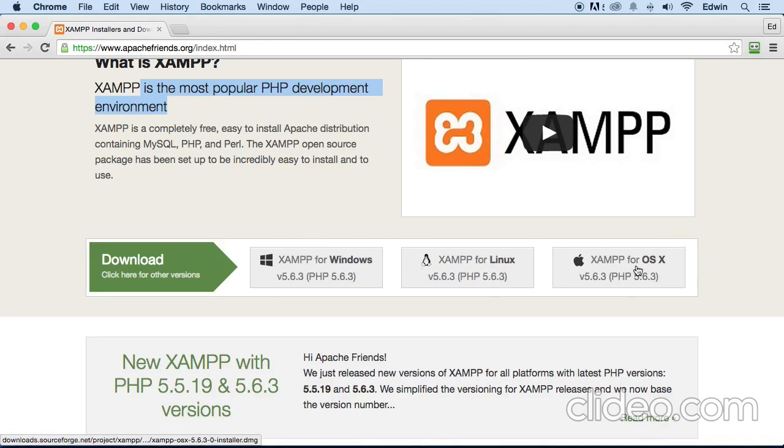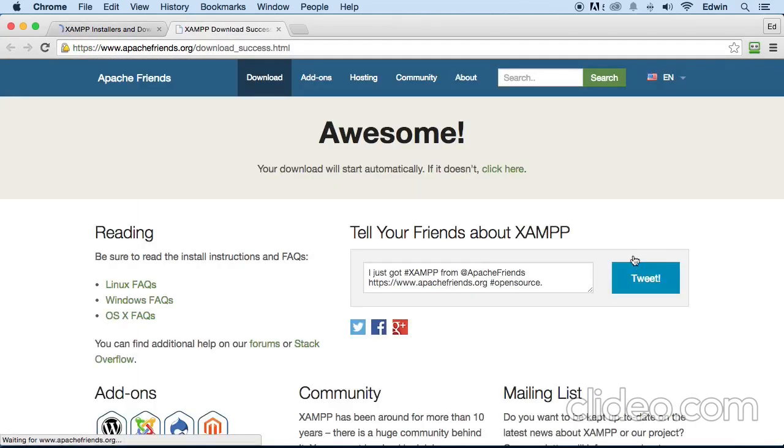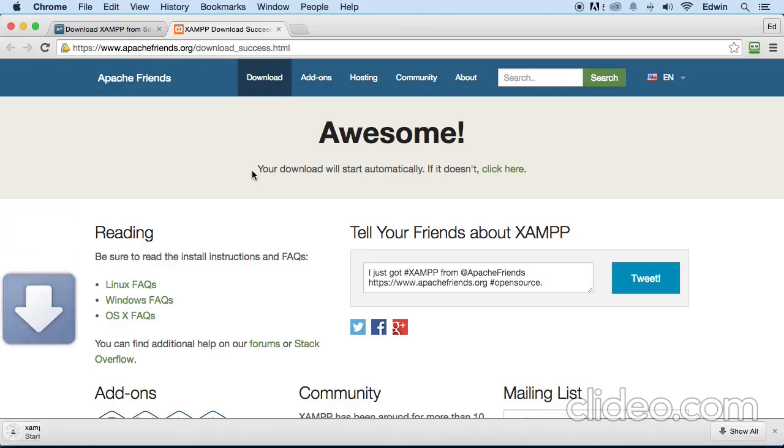Depending on your operating system, you're going to click on one of these buttons here. I'm on a Mac right now, so I'm just going to click on the Mac button, and this will download a file for me automatically. So I'm going to wait for it. 1, 2, and 3. There we go. So this is going to start downloading to my favorite directory in my computer, probably the downloads folder.